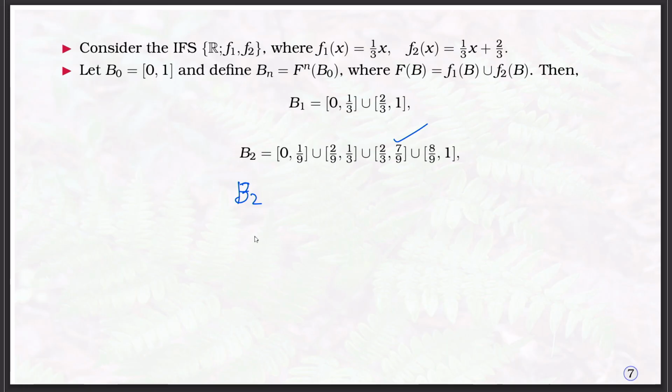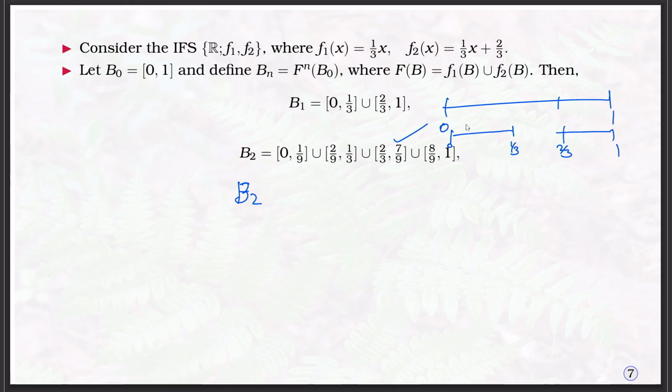So, in all the cases, one can observe that we started with the interval [0, 1]. If you apply F1 and F2 on this set, we get the set [0, 1/3] and [2/3, 1].